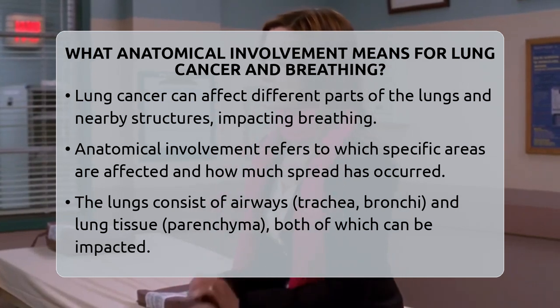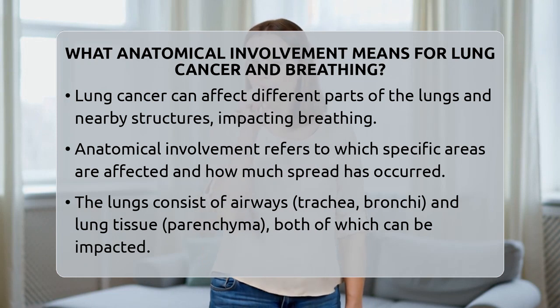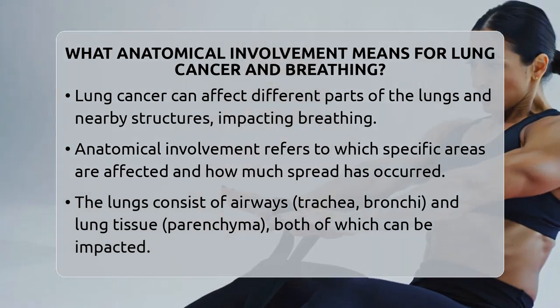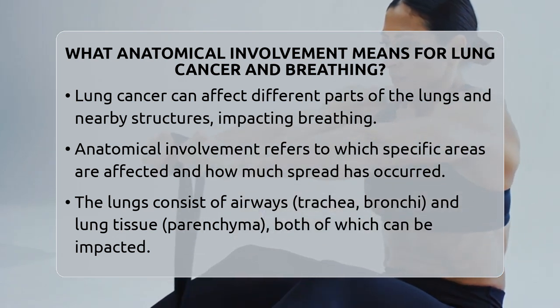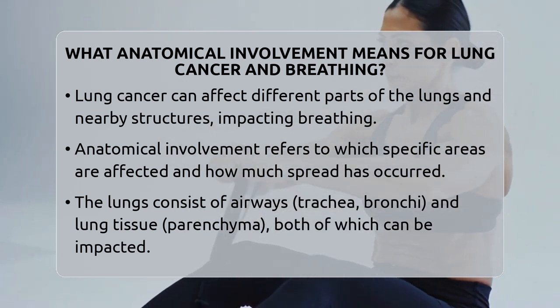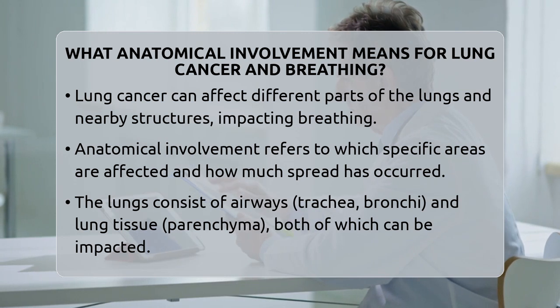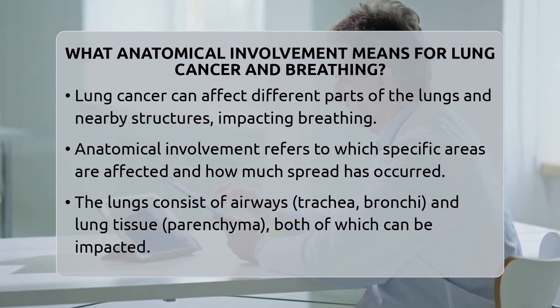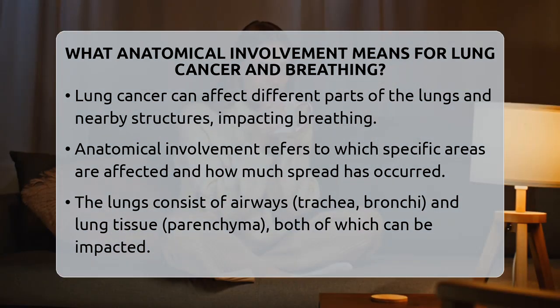Anatomical involvement refers to how much and which specific areas within the lungs and nearby structures the cancer has affected. It could be confined to a small part of the lung, or it might spread to vital areas like the main airways, lung tissue, lymph nodes, or even the chest wall and diaphragm. The extent of this spread influences how well you can breathe and what symptoms you might experience.